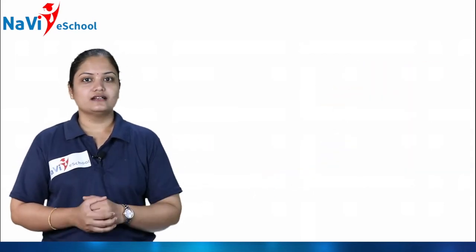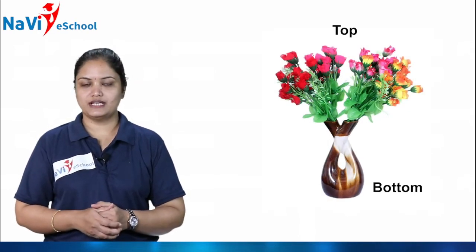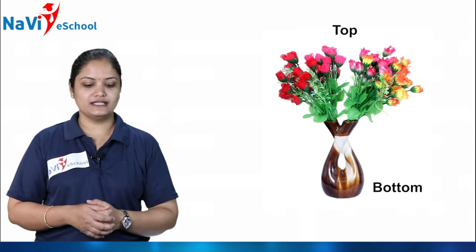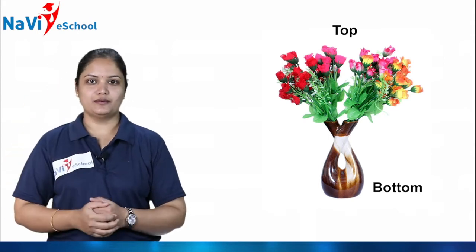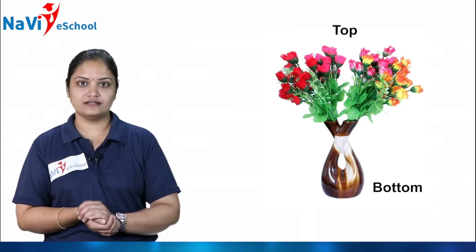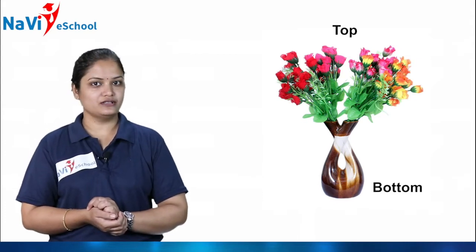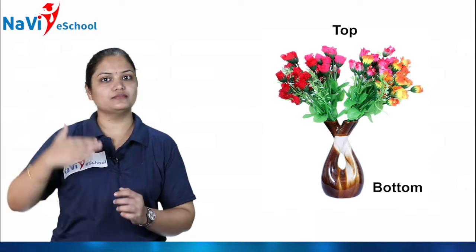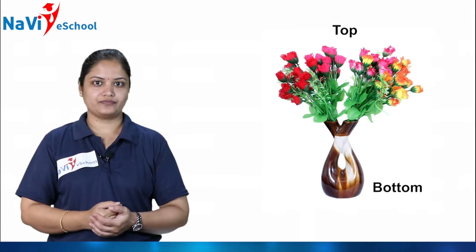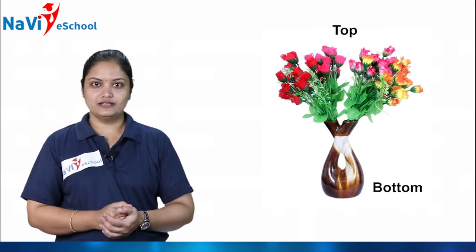At the bottom of the pot, isn't it? Very good. See here, in this picture I am showing you the flower pot, isn't it? So where is the flower in this pot, children? It is on the top. And where is that pot, the flower pot? Where is it? It is in the bottom. Have you understood what we call top and bottom? Top andre mele, bottom andre ಕೆಳಗಡೆ. ಗೊತ್ತಾಯ್ತಾ ನಿಮಗೆ? Okay, is that clear, children?